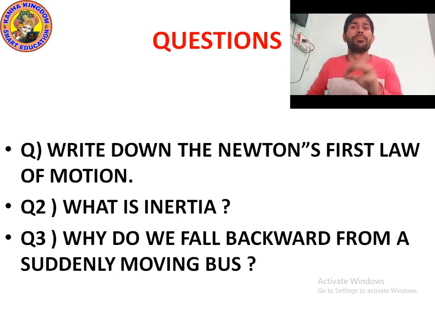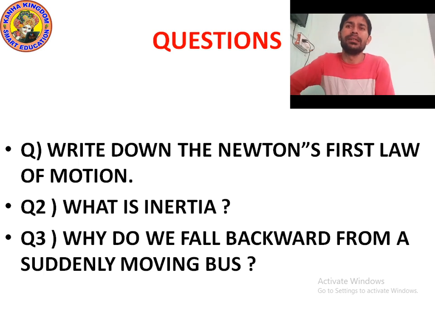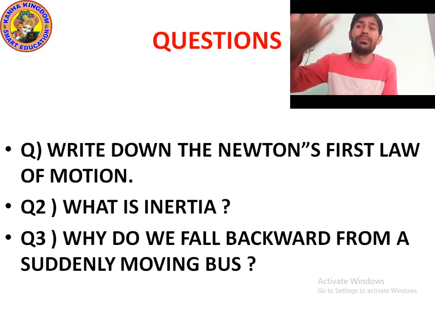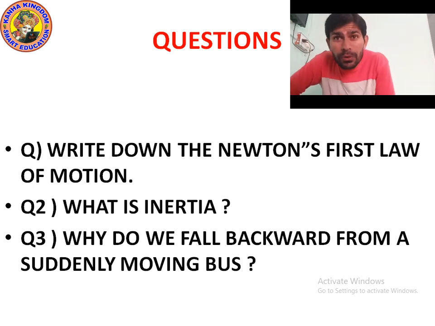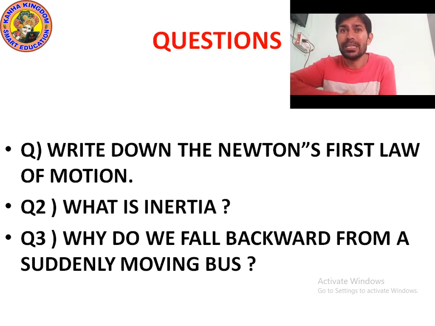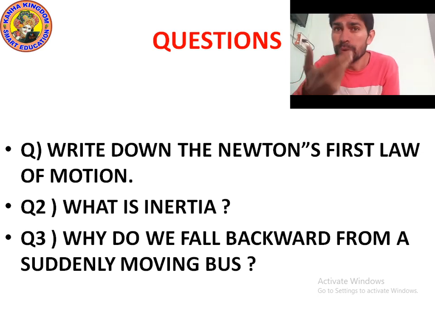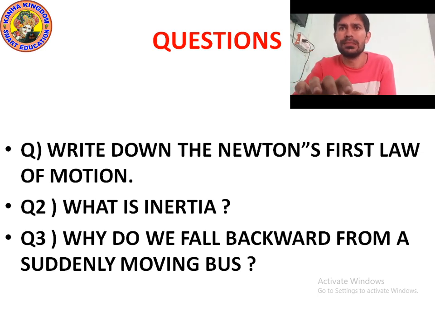Yes. So when we are standing in a bus and the bus begins to move suddenly, we tend to fall backward because our feet in contact with the floor move forward, but the upper part of the body continues to remain at rest due to inertia of rest. Yes, I hope you understood.